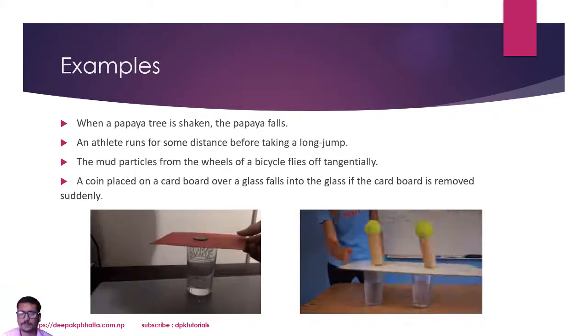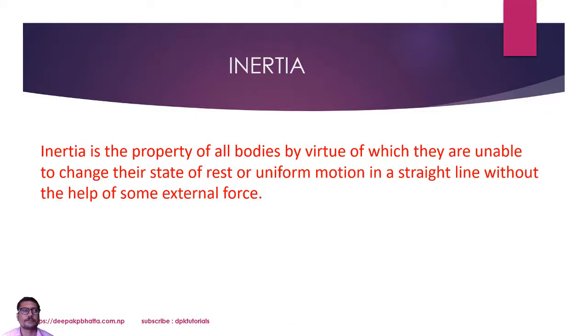Second, inertia. Inertia is the property of a body by virtue of which it is unable to change its state of rest or motion in a straight line without the help of any external force. They cannot change their state without an external force. The first law of motion says the same, that's why the first law of motion is also known as the law of inertia.